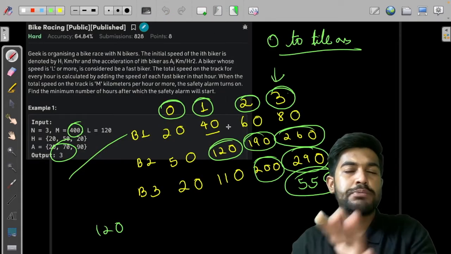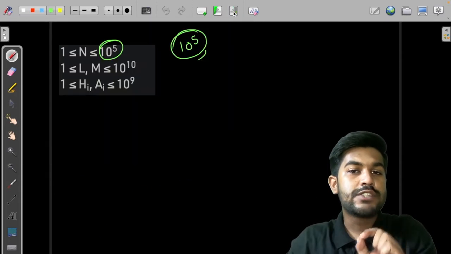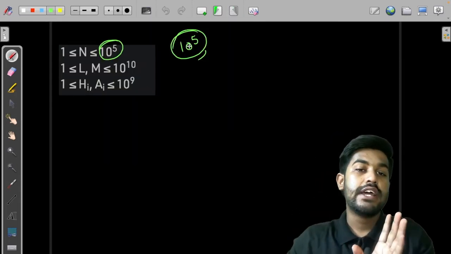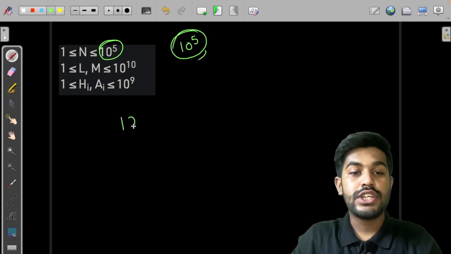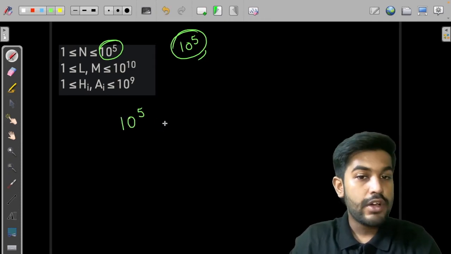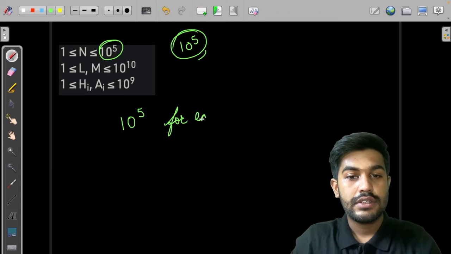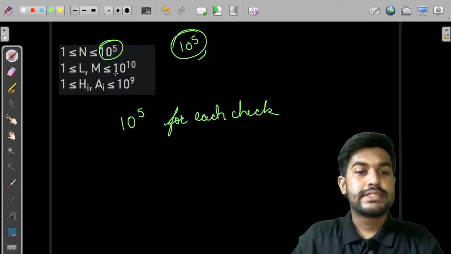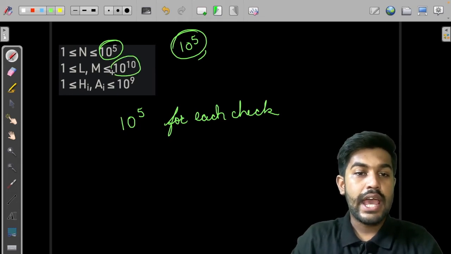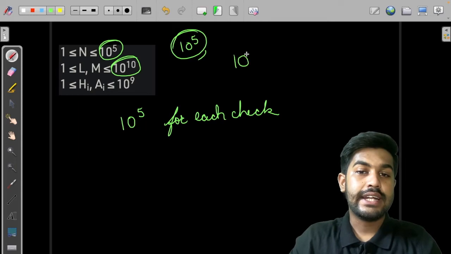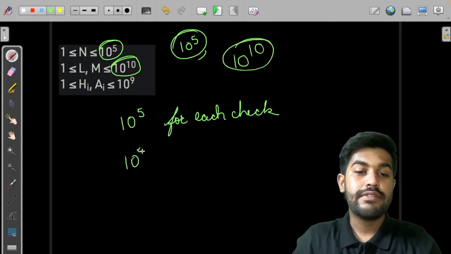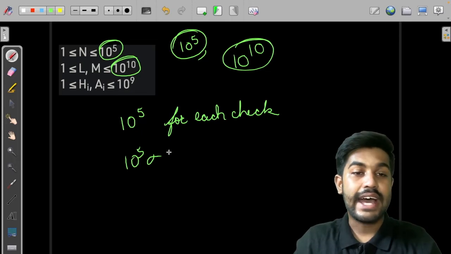Addition, multiplication, subtraction, these all take constant time. That is why for each of the bikes we are doing a constant operation, but we need to iterate over the bikes. That is why the number of operations is 10 to the power 5 for each check. Now L and M, M is equal to 10 to the power 10 itself. So the value is 10 to the power 5 multiplied by the answer itself.